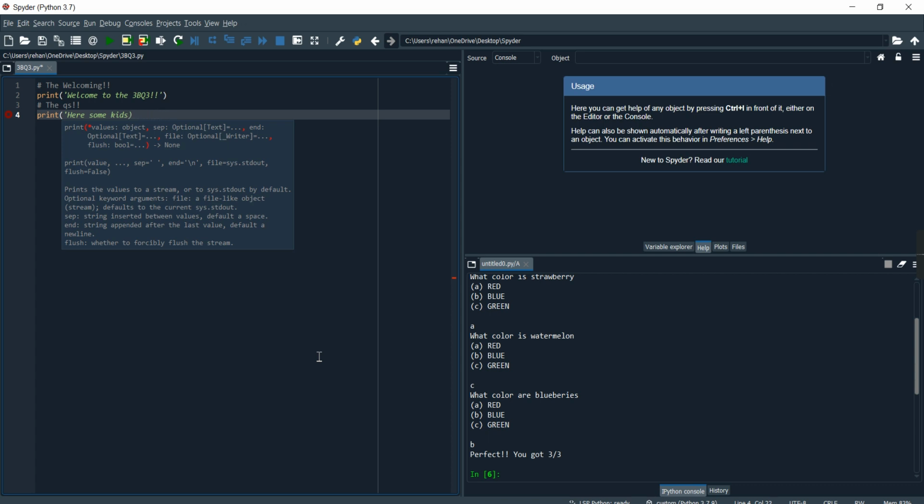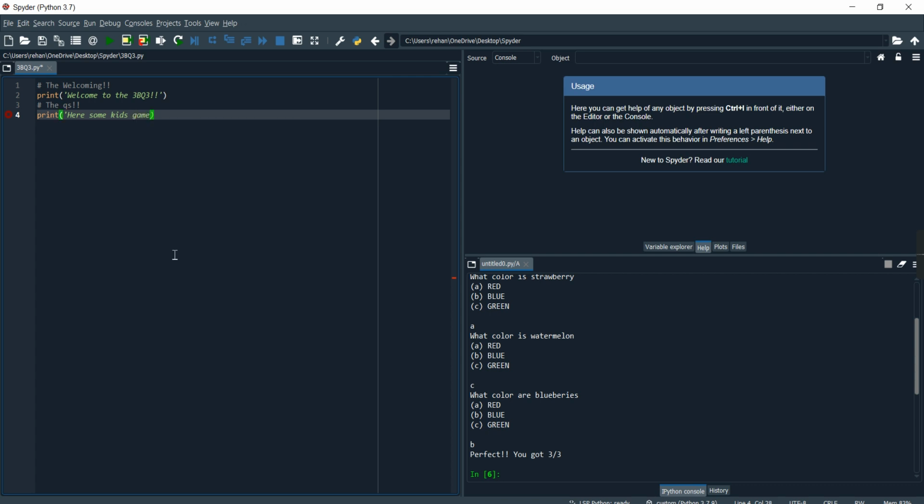Wait a second, here's some kids game. Send this over here. Here's some kids game. Okay, let's write over here. We need this like this over here, but we are not able to. So we can do a very simple thing. See, now we can write it inside the string.